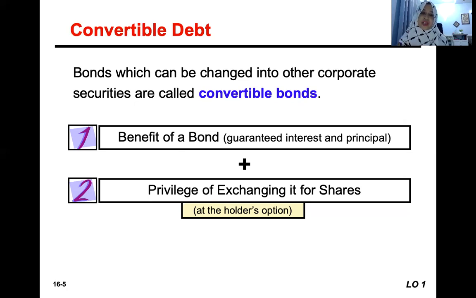the people who buy the bonds, because it guarantees the interest and the principal payment to the bondholders. And also, it has the benefit of converting into shares later on, if the holders of the bonds are willing to convert.